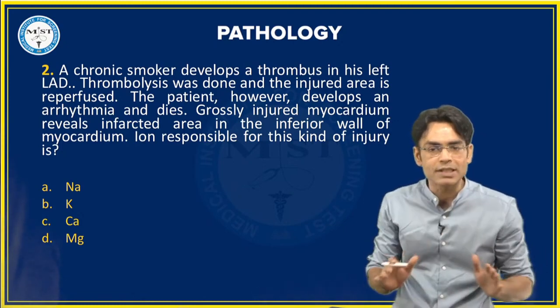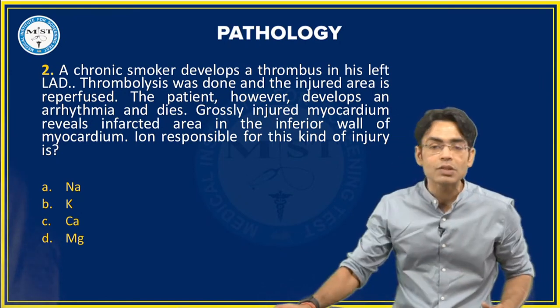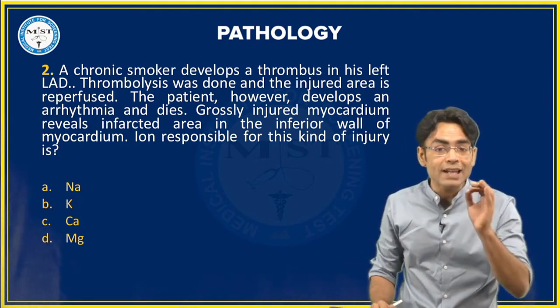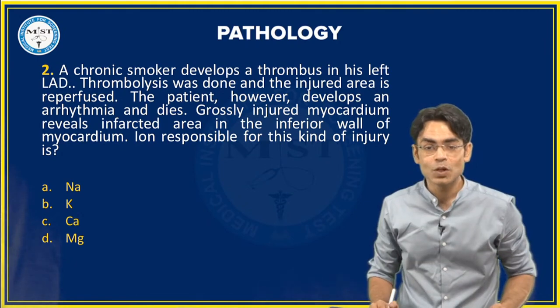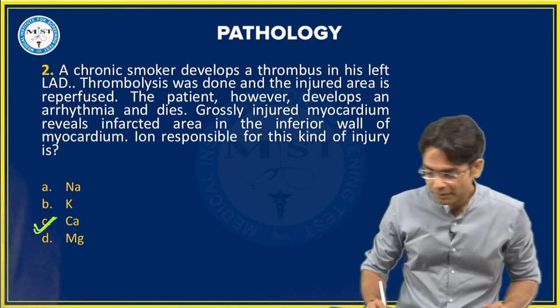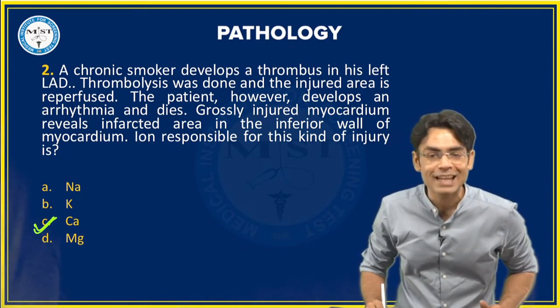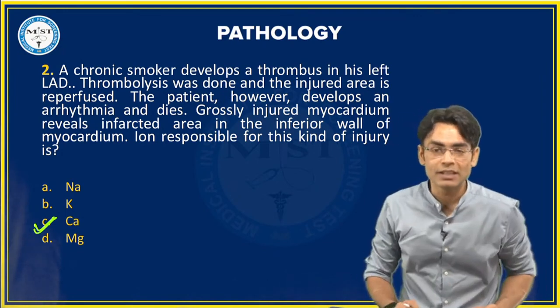The myocardium is dead. What is the ion which is responsible for any kind of irreversible injury? The most important ion, that's always going to be calcium. So the correct answer for this question is calcium, kudos to people who have given that option. This is the most important ion leading to any kind of irreversible injury in our body.